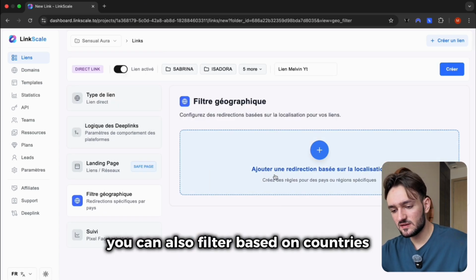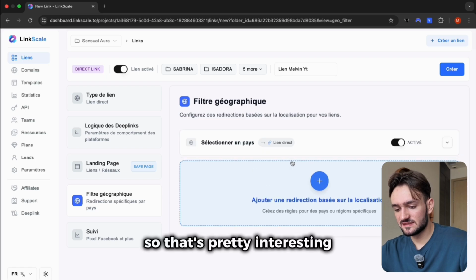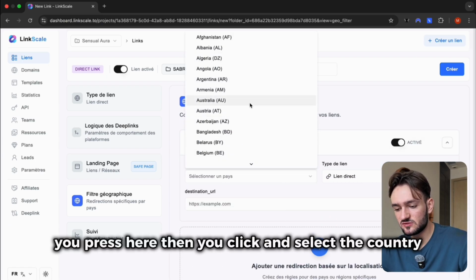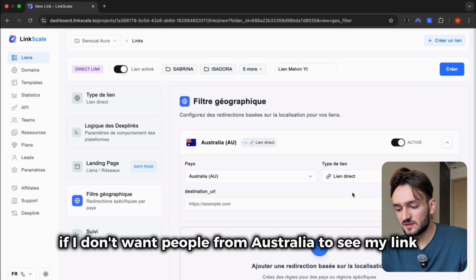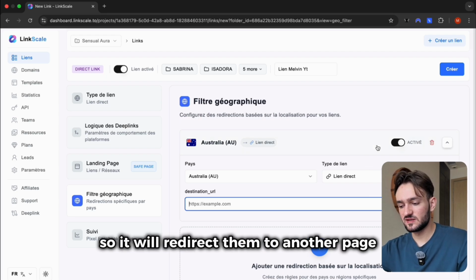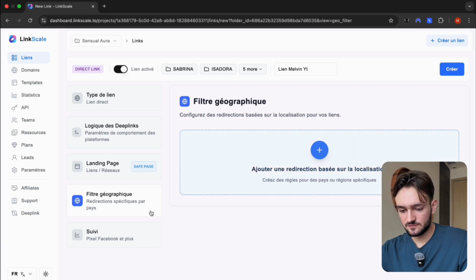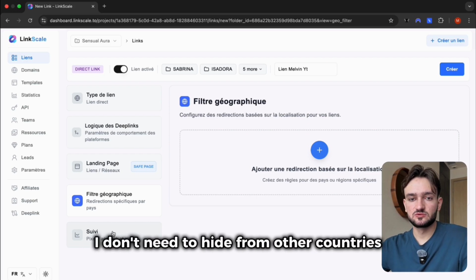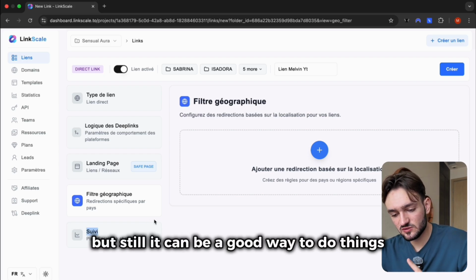You can also filter based on countries. So that's pretty interesting. You press here, then you click and select a country. For example, if I don't want people from Australia to see my link, I just set a destination with a page URL. So it will redirect them to another page. Personally, I don't use it. Since my models are on the French market, I don't need to hide from other countries. But still, it can be a good way to do things.